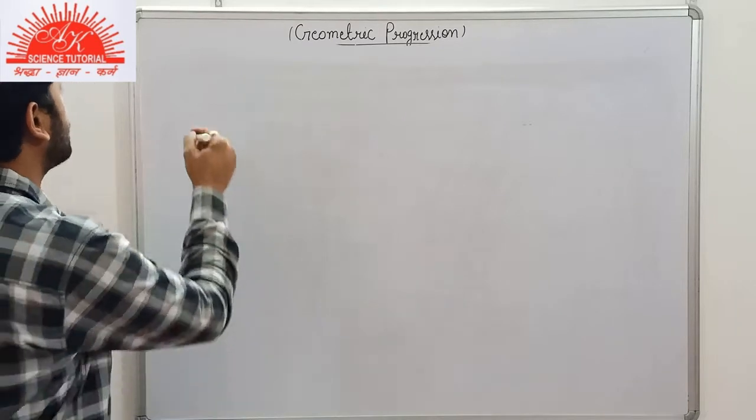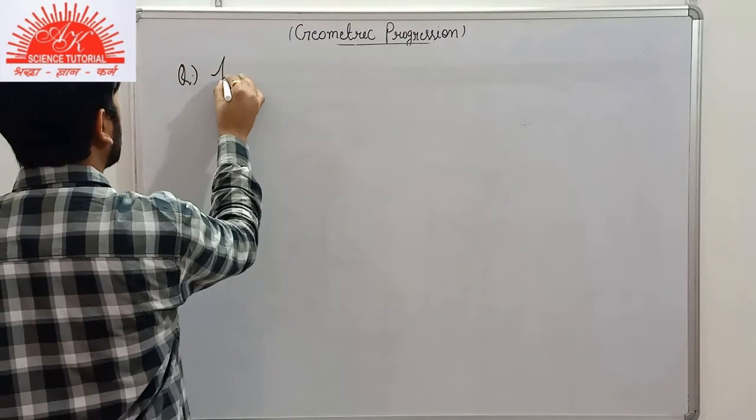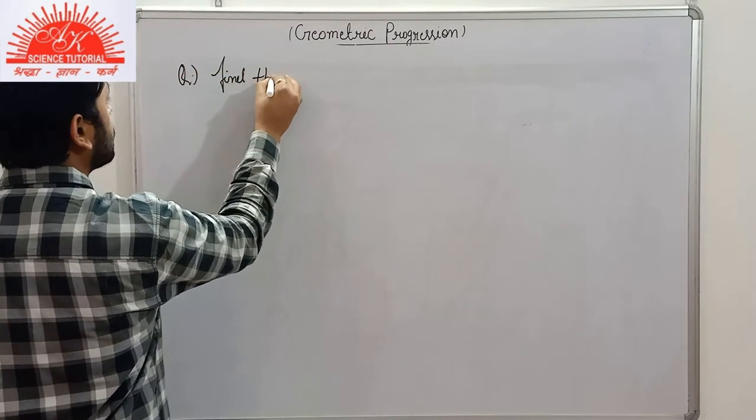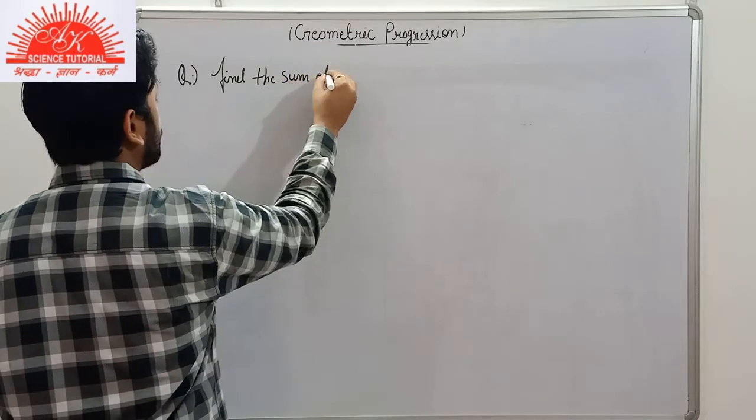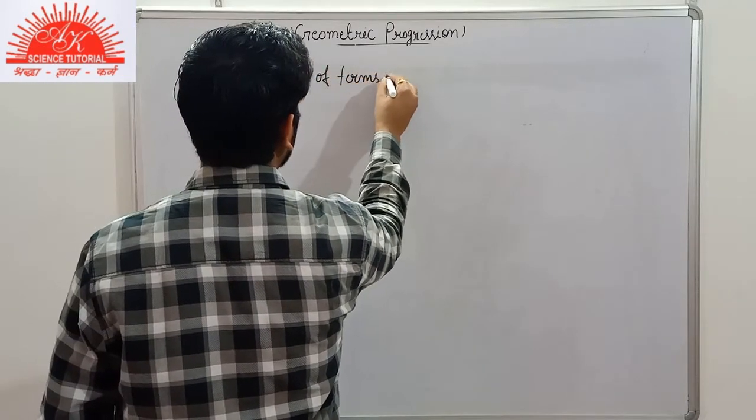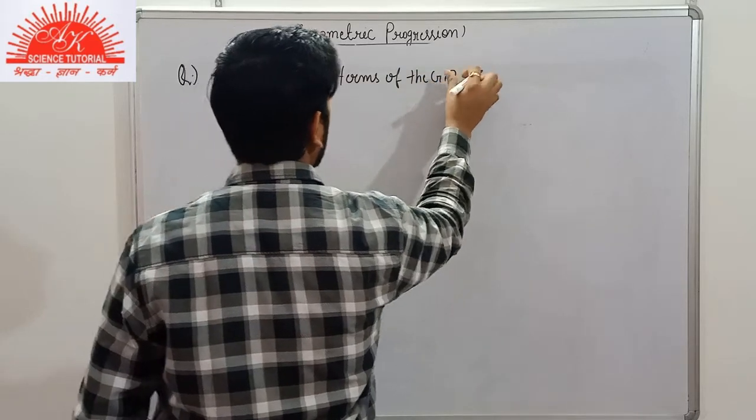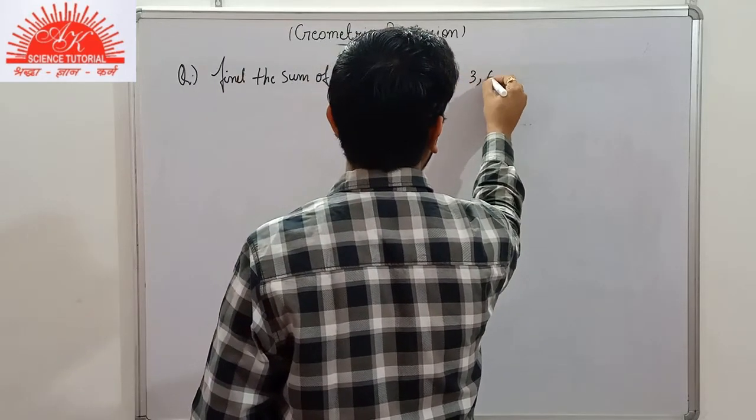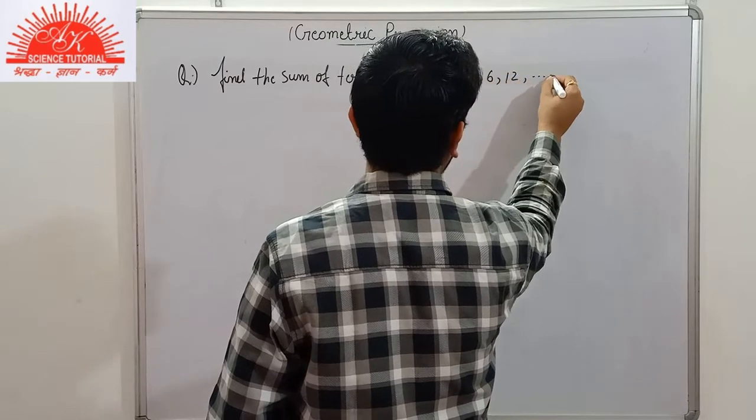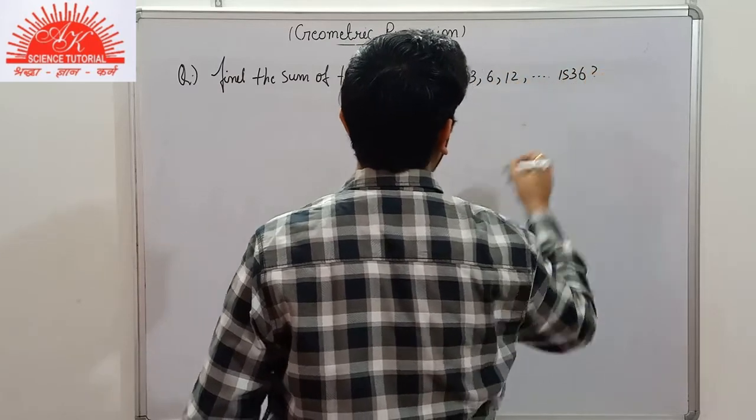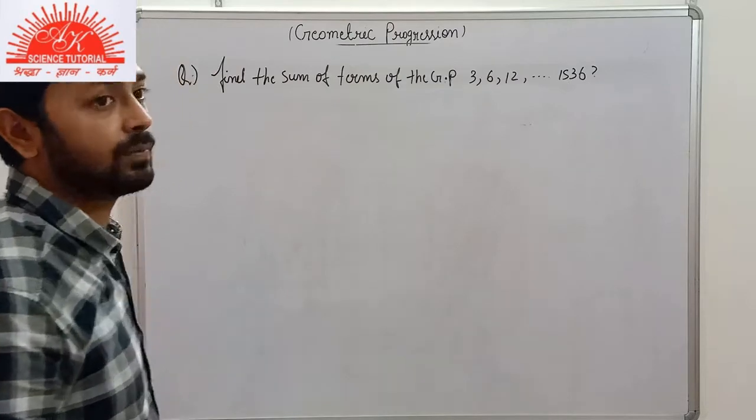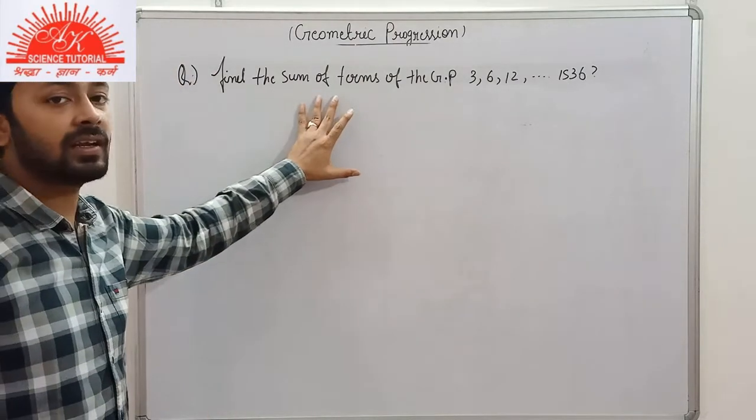Okay, so coming on to some more examples here. Suppose we are given here to find the sum of terms of the GP 3, 6, 12 and so on. We have to find the sum of terms of the GP.